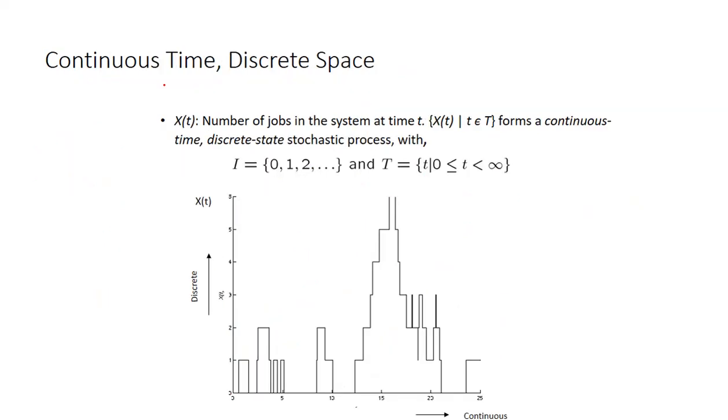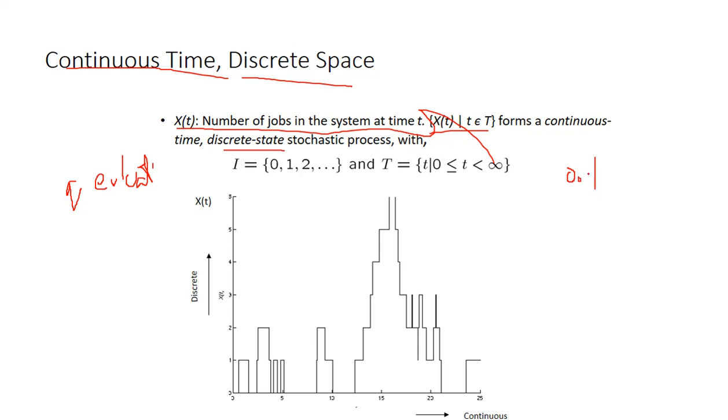Here time is continuous, space is discrete. The number of jobs in the system, X(t), is a continuous time, discrete state stochastic process. For this example I will tell you queue length evaluation. I am taking X(t) as the number of jobs in the system at time t. For example, up to 1 hour, how many jobs or applications I got. This is continuous.